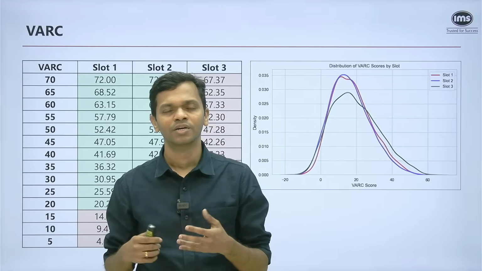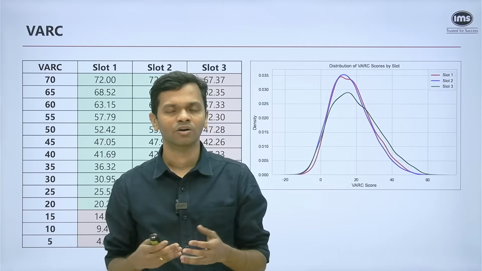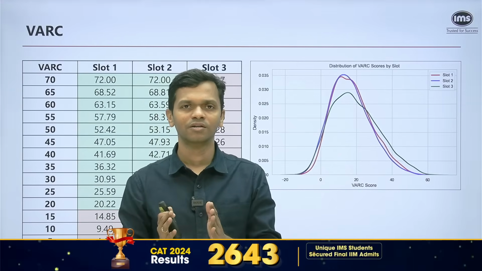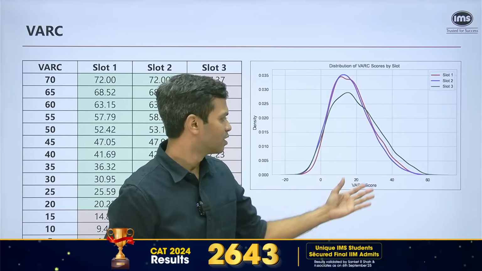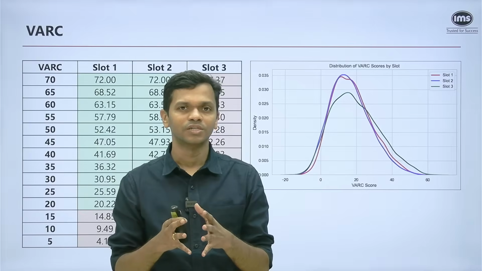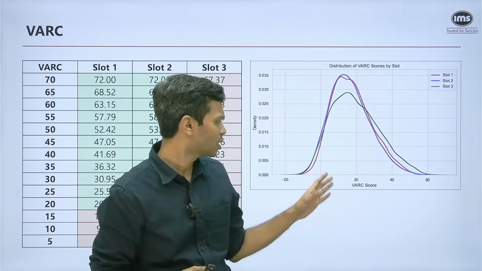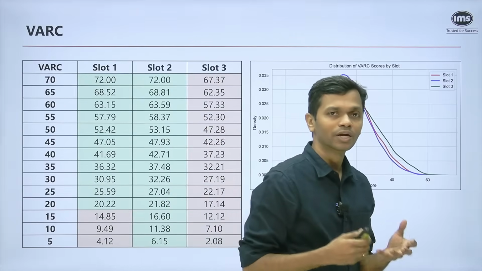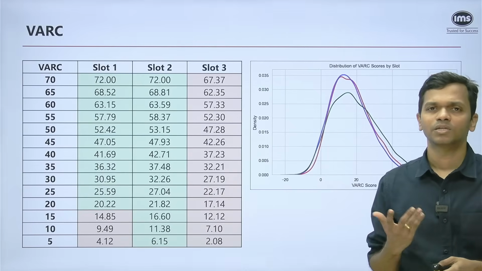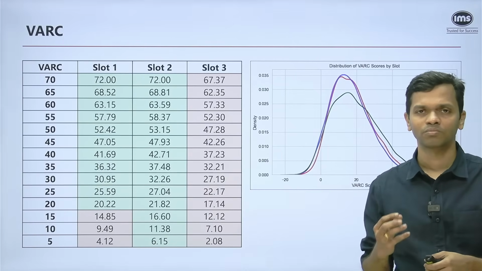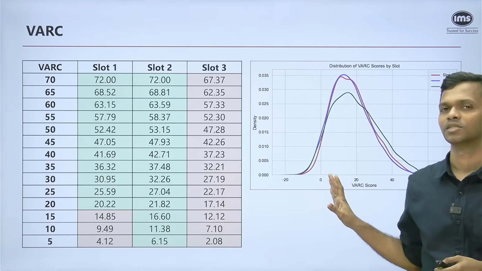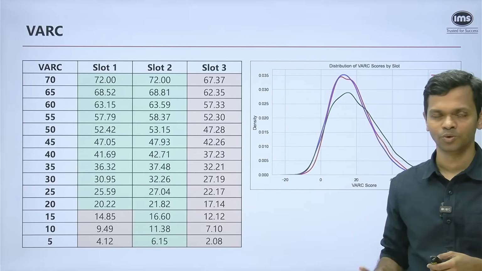The area under the curve differs a lot. If you look at a particular range, the area under the curve will be very small, then in some ranges, it will be huge. So the scores tend to get concentrated in certain ranges. And as you will see, a lot of people get a negative score as well. For each of the sections, you will see a graph like this, but that's not going to help much in getting data immediately. It's just for a visual representation of how the distribution is looking at this point of time.